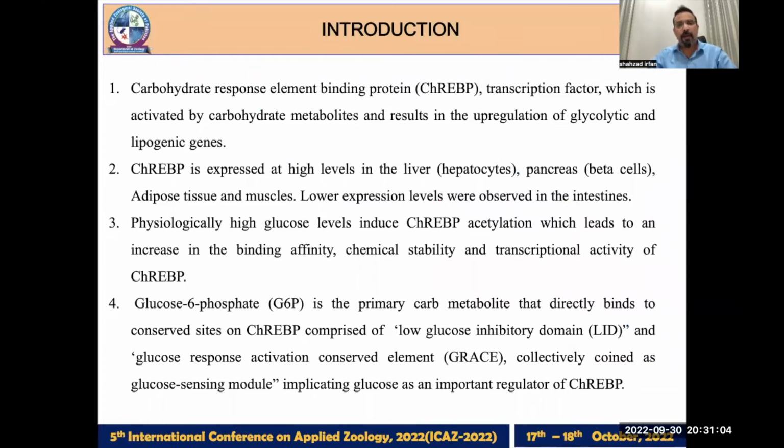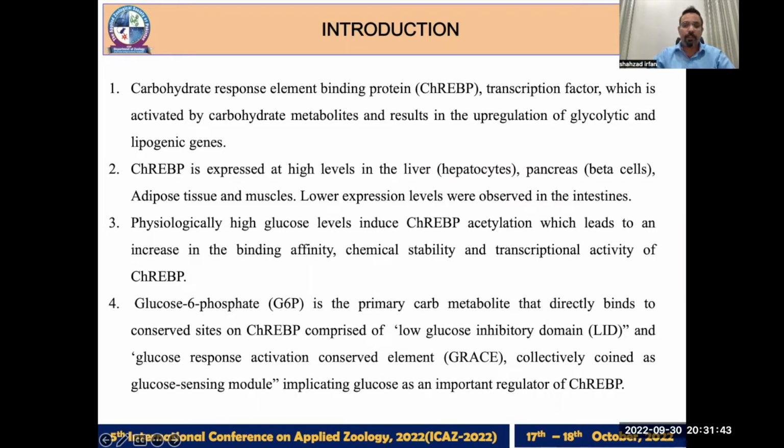Carbohydrate response element binding protein, or ChREBP, is a transcription factor and is activated by carbohydrate metabolites. After its activation, it results in the upregulation of different glycolytic and lipogenic genes in the liver. ChREBP is expressed at high levels in the hepatocytes, beta cells, white and brown adipose tissue, and the muscles. Physiologically high glucose levels induce ChREBP acetylation.